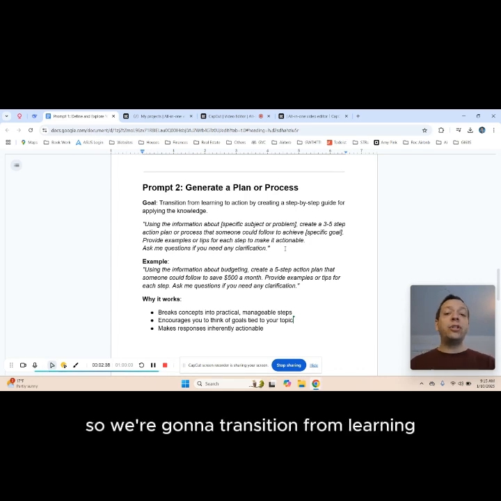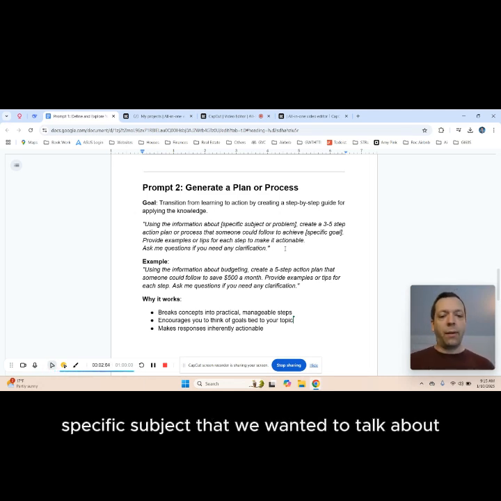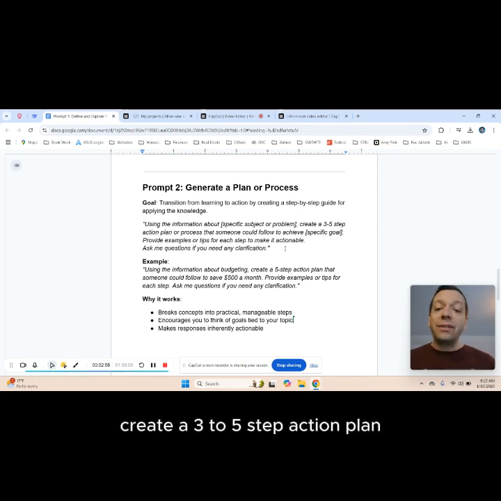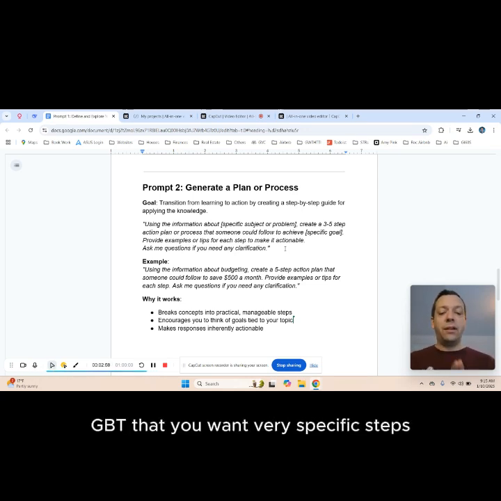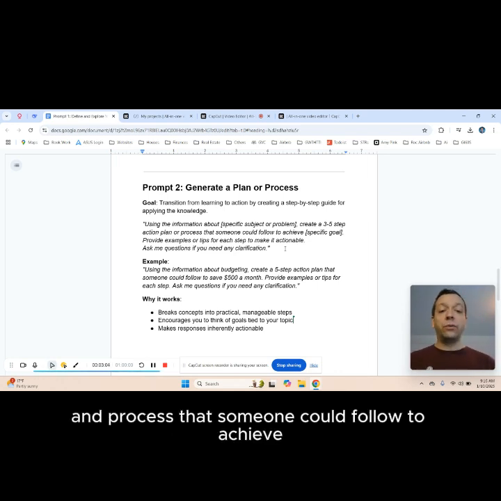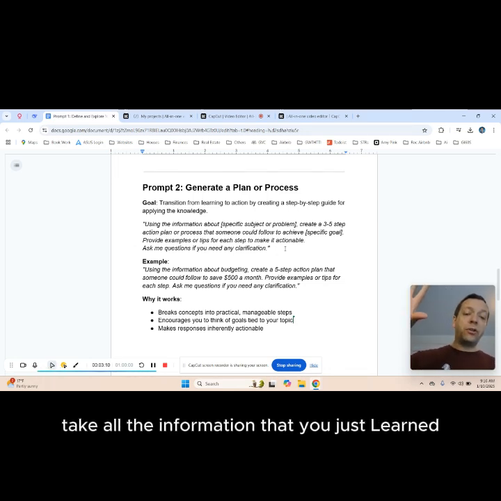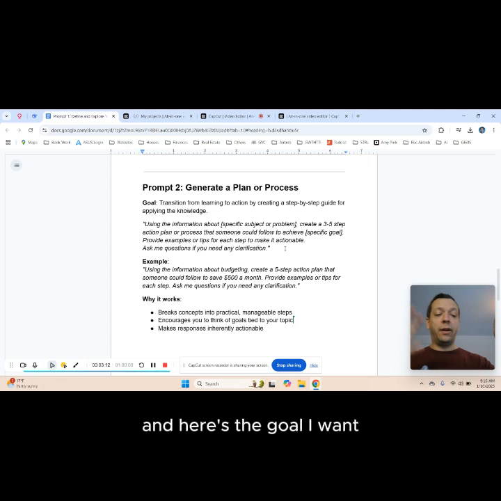So we're going to transition from learning, giving AI that subject matter, and we're going to move into more creating a step-by-step guide for applying that knowledge. Using the information about the specific subject that we wanted to talk about, create a 3 to 5 step action plan. So you're telling ChatGPT that you want very specific steps and process that someone could follow to achieve blank goal. So now we're telling ChatGPT, hey, take all the information that you just learned, and here's the goal I want.